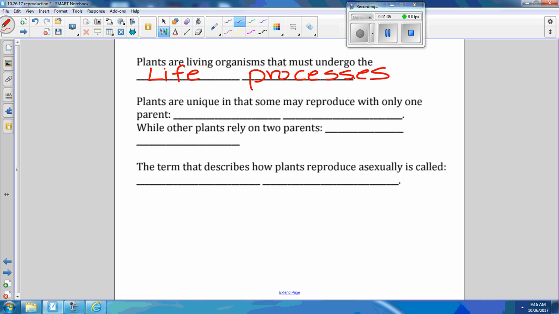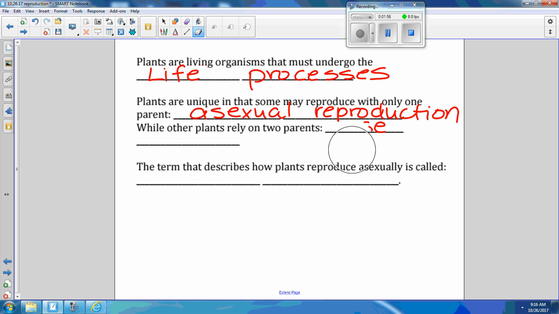So if you reproduce with only one parent without crossing of genes, what's that called, Tyler? Thank you. What if you cross genes and you have a variation of genes with two parents? What's that called, Naomi? Yes. Excellent. So we're going to look at, I'm sorry, I just wrote this wrong. We're looking at the different ways that plants can reproduce asexually.